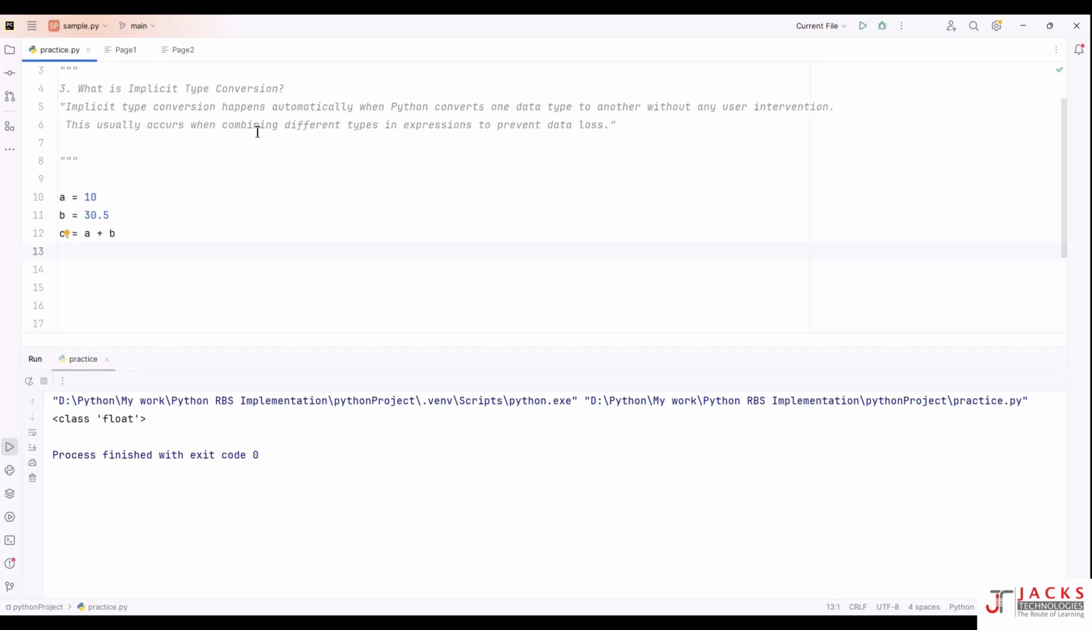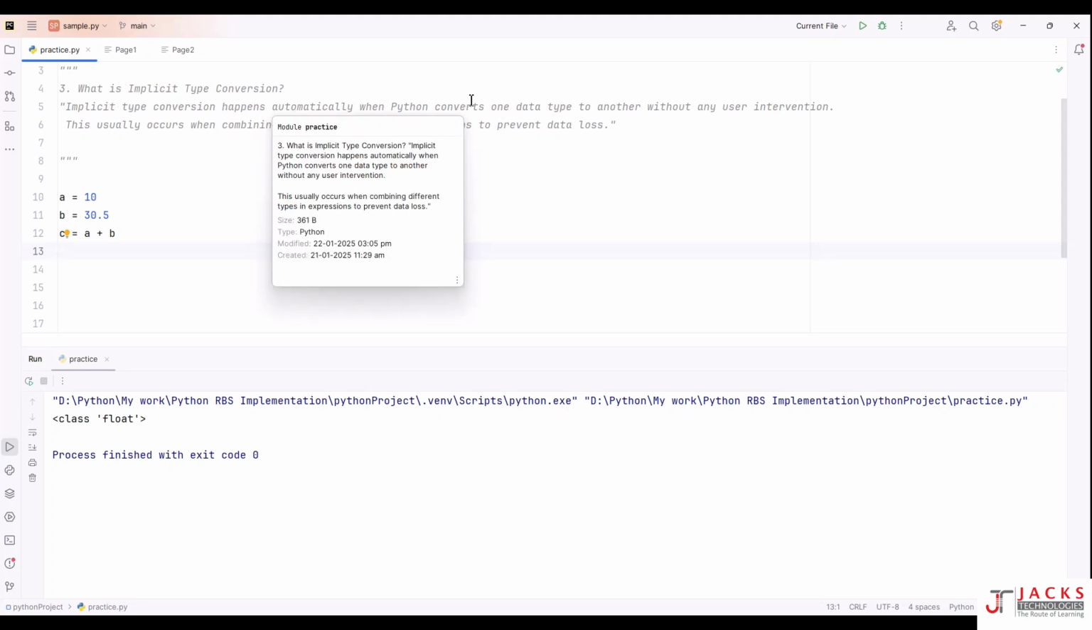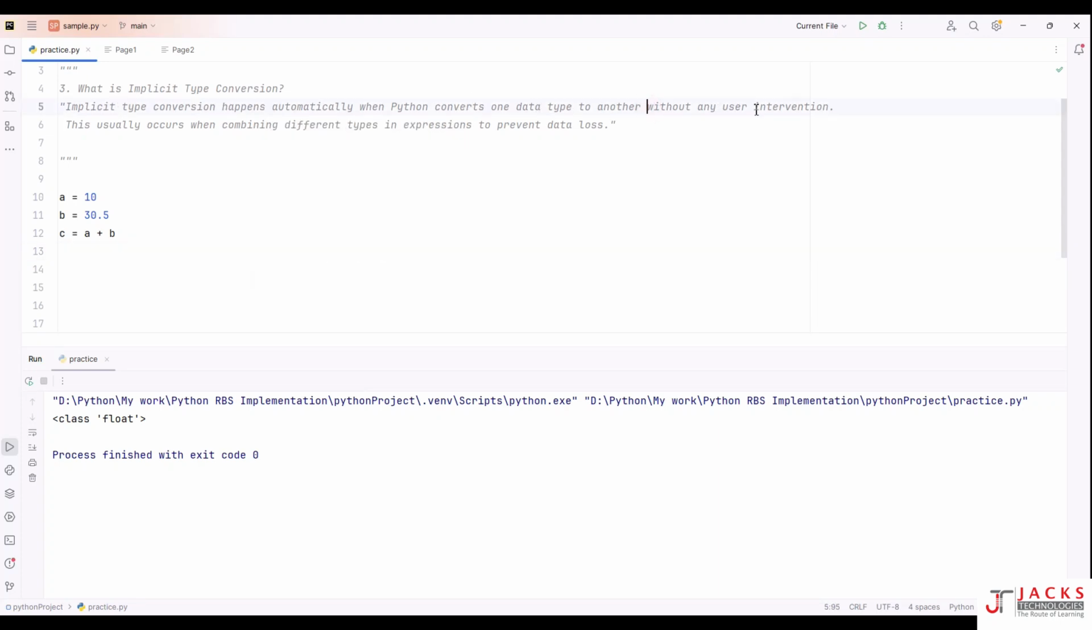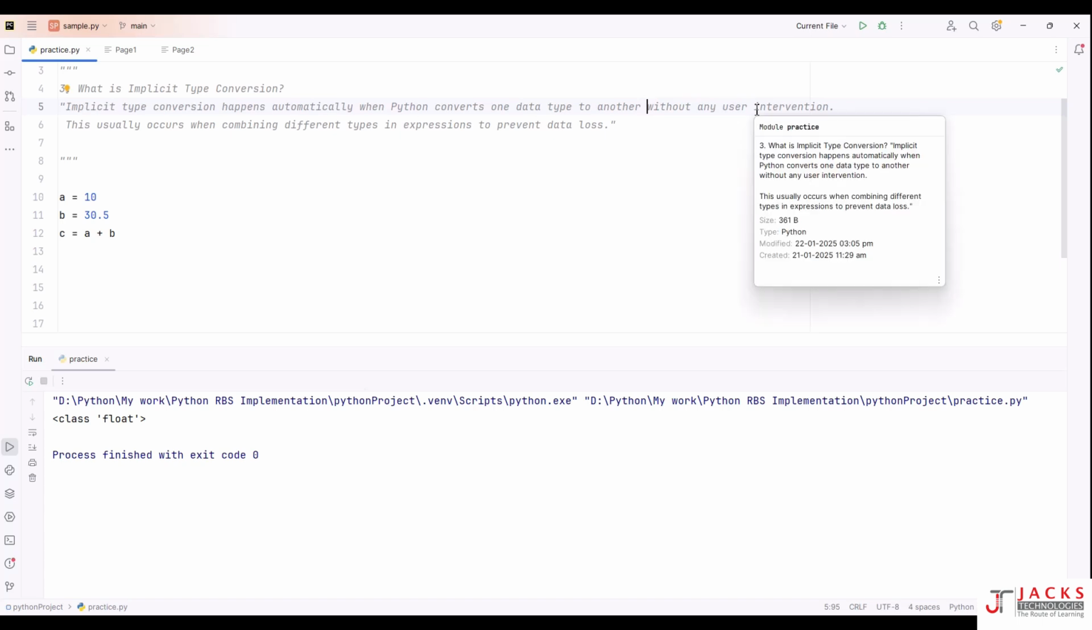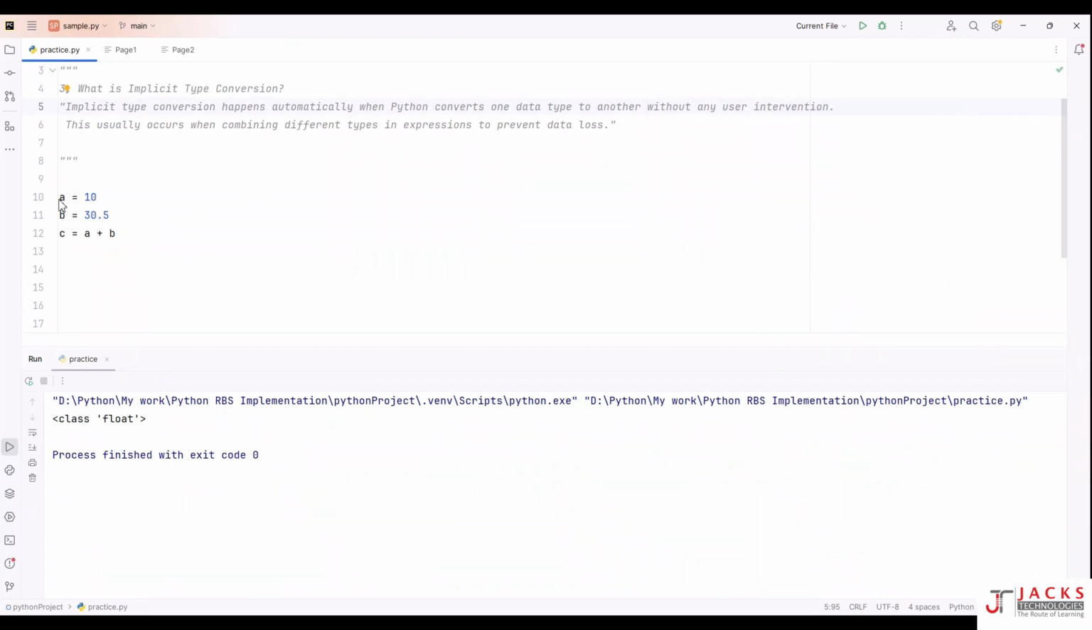Now guys, let's see what is implicit type conversion. Implicit type conversion happens automatically when Python converts one data type to another without any user intervention. Without my intervention, your Python interpreter converts this data type automatically. We don't use any built-in functions to convert that. So now let's see. A equals 10, B equals 30.5. So this is integer type and this is the float type, right? Now I am adding these two and storing the result in C.